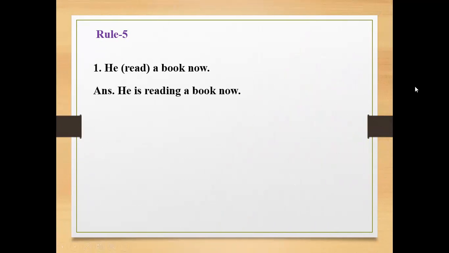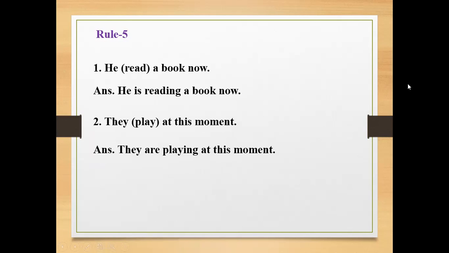Dear students, now rule 5. Number 1, he read a book now. If there is now or at this moment at the end of a sentence, it will be present continuous tense. The structure of present continuous tense is subject plus am, is, are plus base form of verb plus ing. So the answer will be he is reading a book now. Number 2, they play at this moment. The answer will be they are playing at this moment.